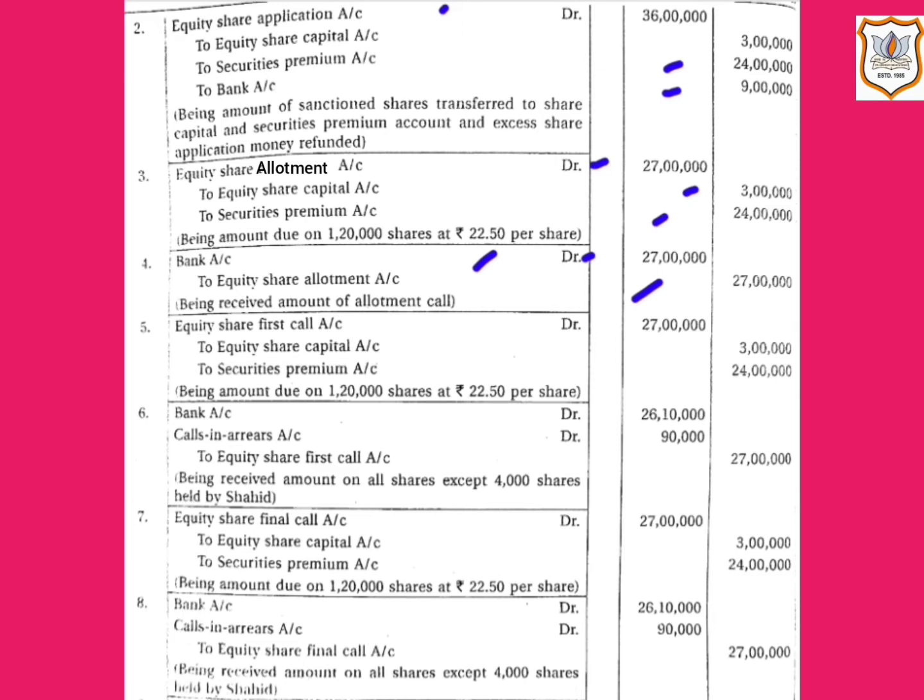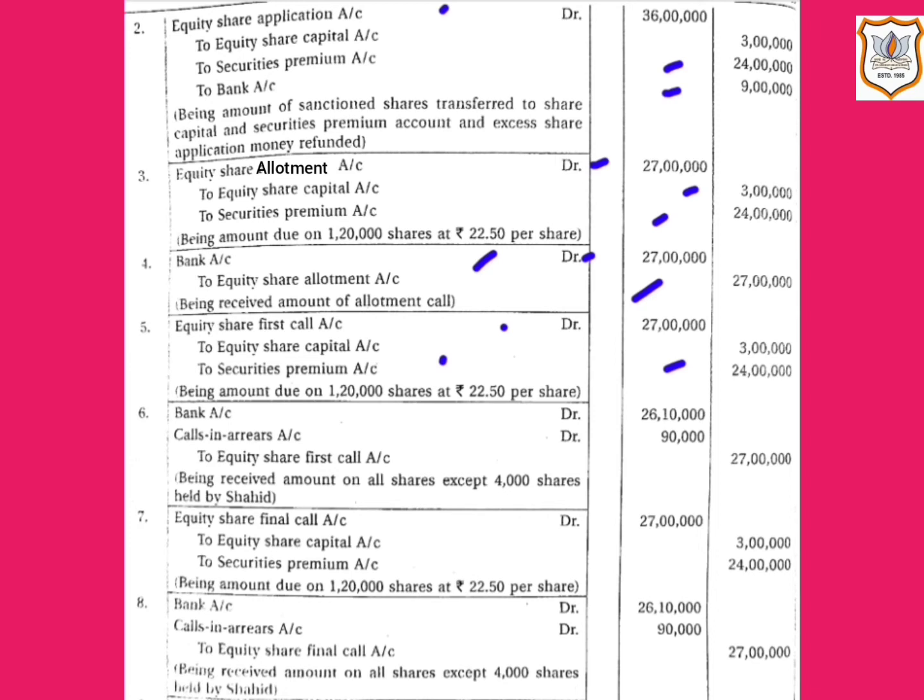Now let us see the next journal entry for the amount due on first call. So here equity share first call account will be debited by rupees 27 lakh, that is 1,20,000 shares at the rate of rupees 22.5, that comes to 27 lakh, and 3 lakh will be transferred to equity share capital account, that is 1,20,000 shares multiplied by rupees 2.5, and the amount of premium will be transferred to securities premium account, that is 24 lakh, that is 1,20,000 shares multiplied by rupees 20.